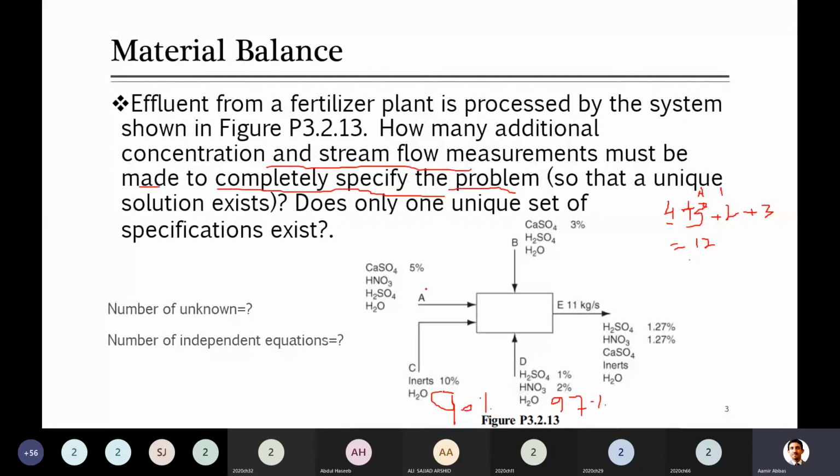Now what does overall mean? Overall consists of, for example, look at A. When I'm saying overall, it means A consisting of all four components. For example, look at E. In E there is a flow rate of 11 kg per second. Is this flow rate of any one component or overall all components? Overall, all components. Yes, overall. It is the flow rate of all components.